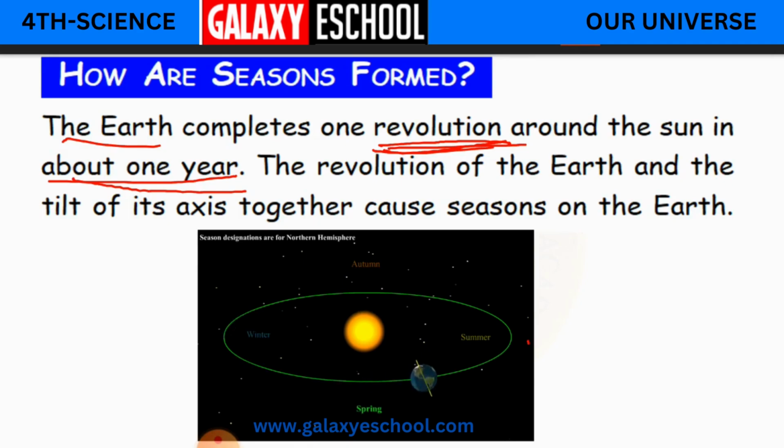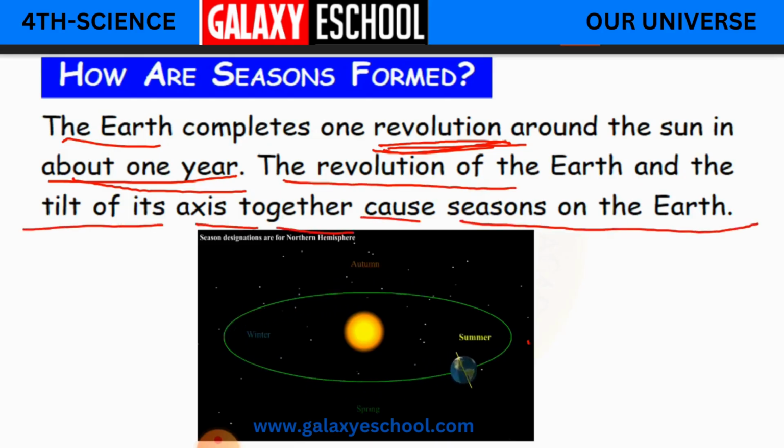Okay, and the revolution of the earth and the tilt of its axis together cause seasons on the earth. So earth is tilted. Are you able to see here in the picture? Earth is tilted on its own axis, and because of that and also the revolution of the earth, both together cause seasons on the earth. See here, when the earth is towards this side, it is summer, now autumn, then winter, and now it is spring.